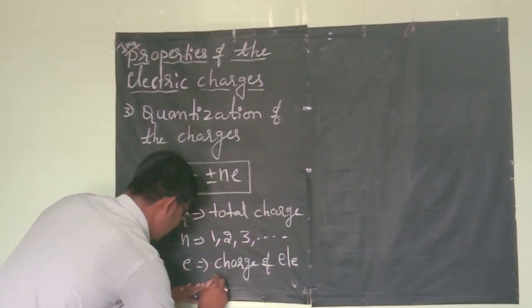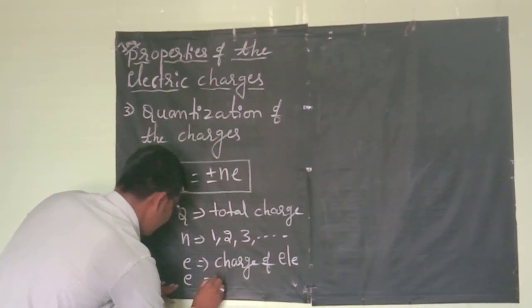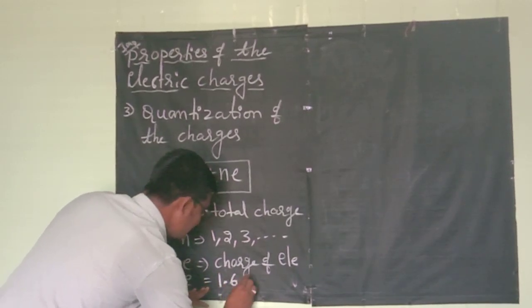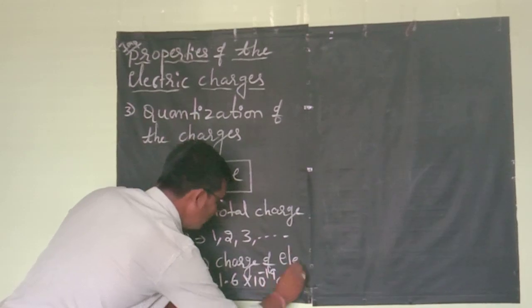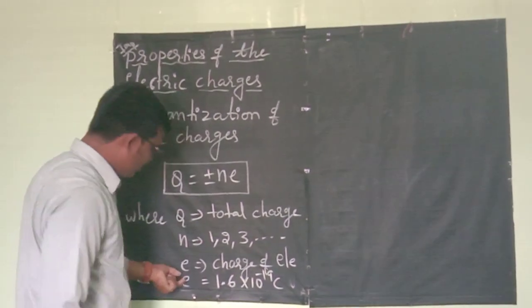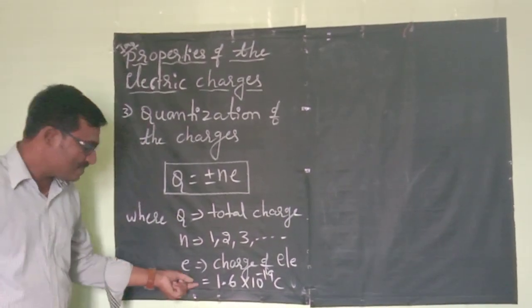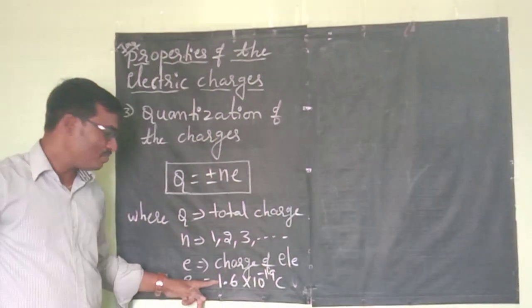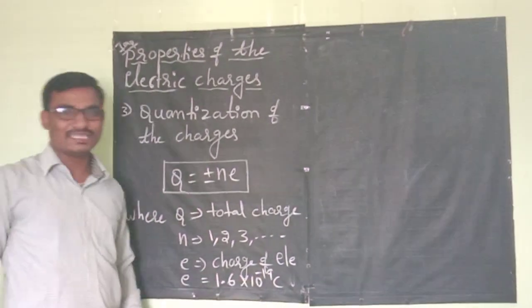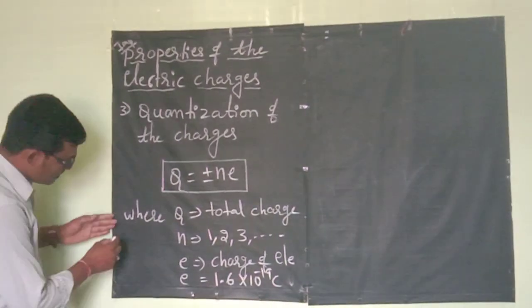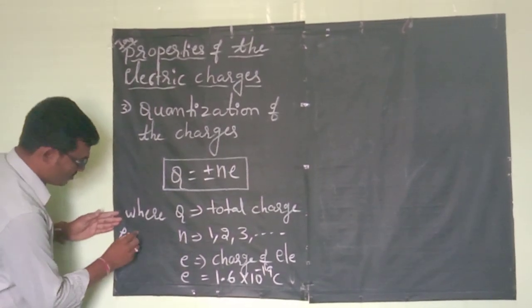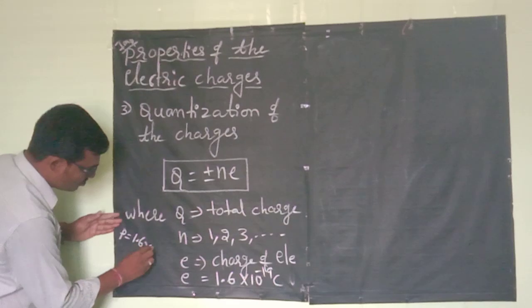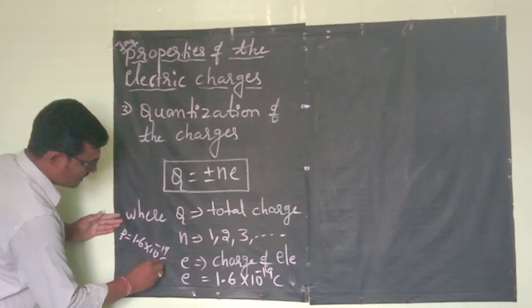Its value is 1.6 into 10 to the power minus 19 coulomb. Always we consider the charge of the electron as minus 1.6 into 10 to the power minus 19. Like this, the charge of the proton is positive with the same value, 1.6 into 10 to the power minus 19 coulomb.